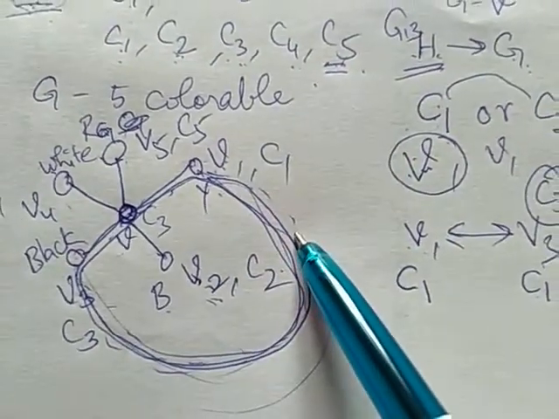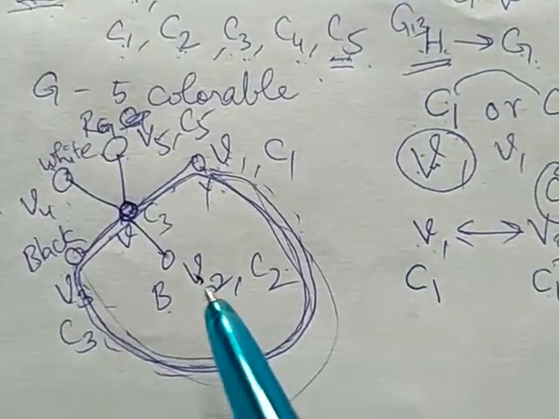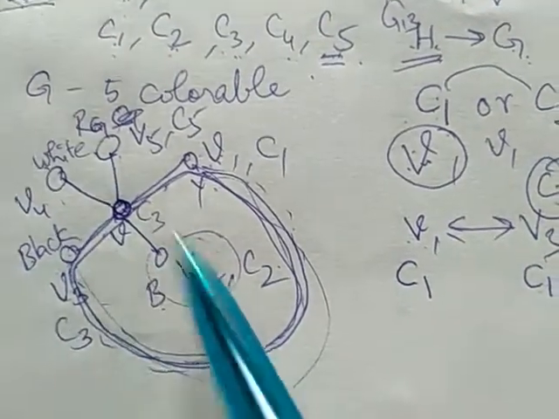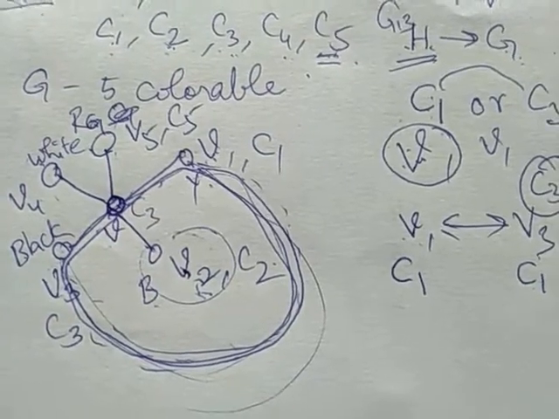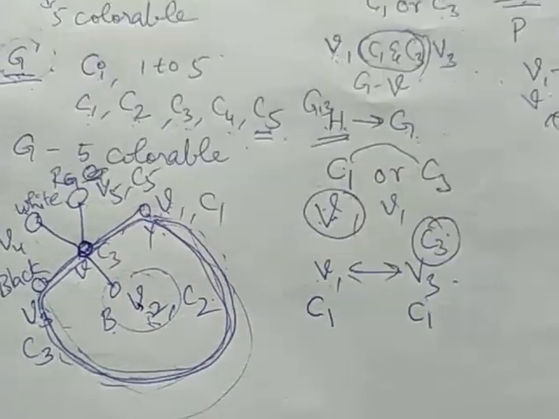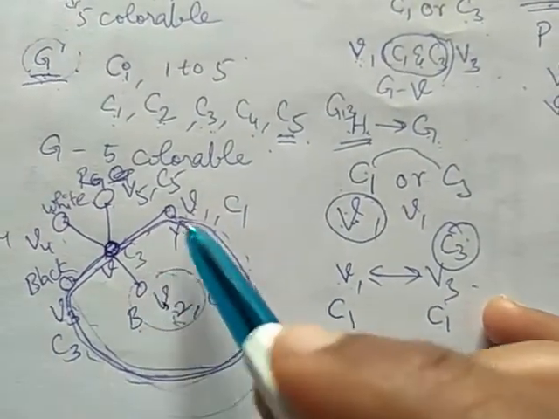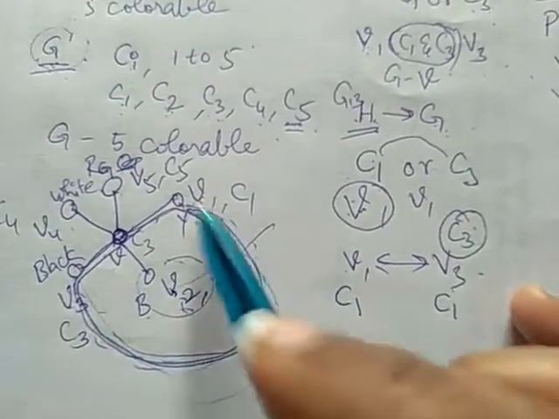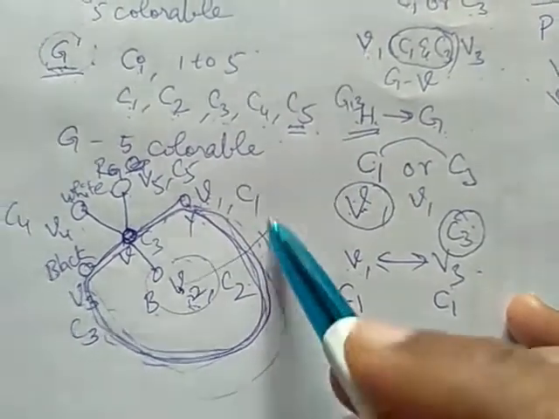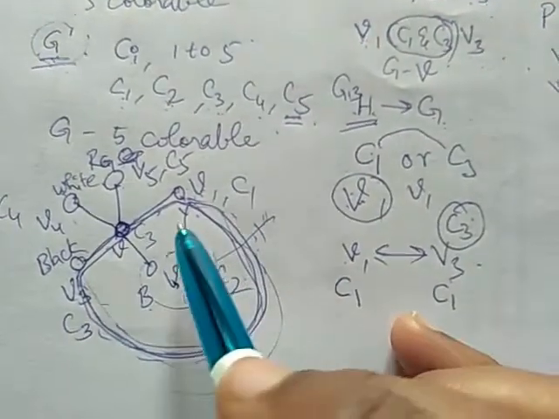Obviously this will not enclose V2 or V4. If a path existed, it would have to cross these edges. Anyhow, it is a planar graph, so we cannot cross the edges.